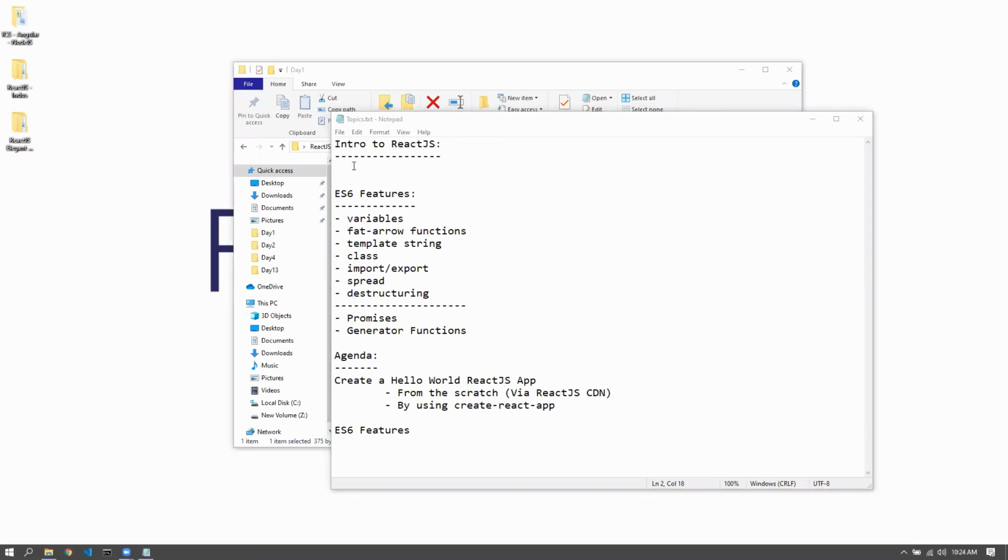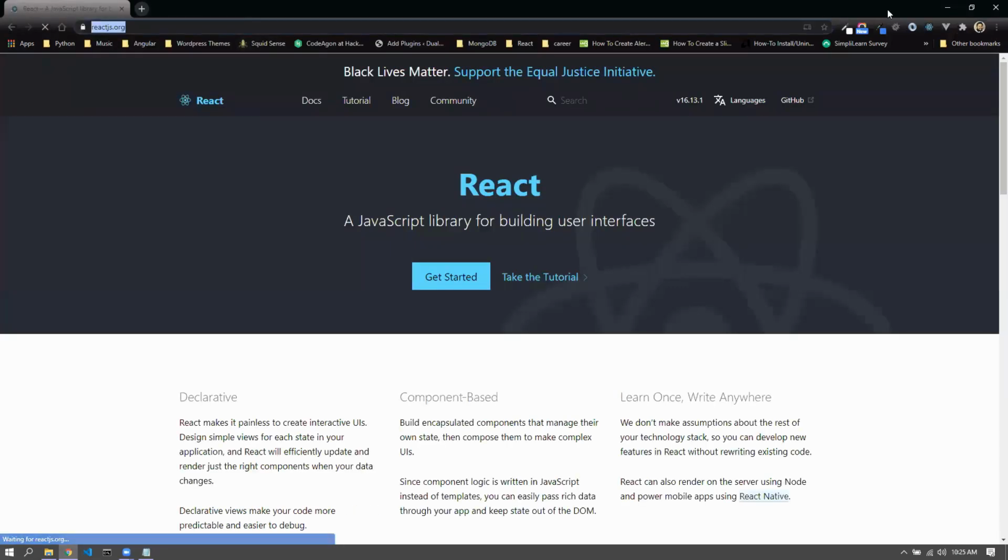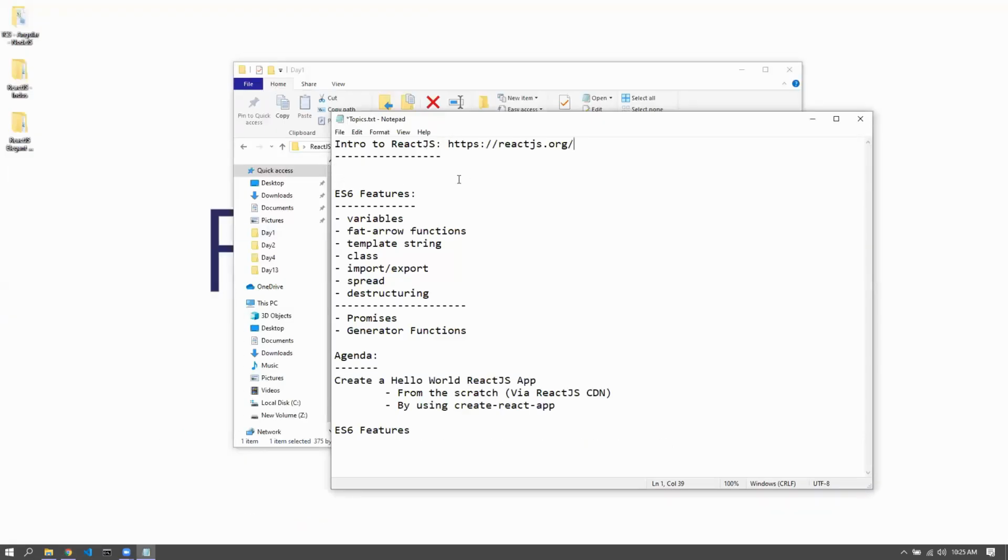So now first I would like you to tell me, what do you understand by React.js? I'll also open up the website and copy the link here. The official website, by the way, has a very nice tutorial. Anyone? It's obviously this is the definition, but what do you understand about React.js? What React.js essentially is? Anything that you've heard of? Anything that makes you intrigued?